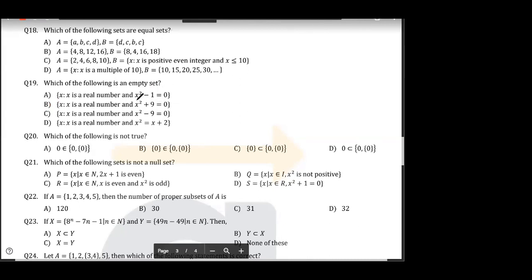Because x square minus 1 is equal to 0, x will be plus minus 1. So what is the value of x? Minus 1 and plus 1. How come it is an empty set? Is it an empty set? Tell me. No, no, it is having two elements, minus 1 and 1. Right? Okay.